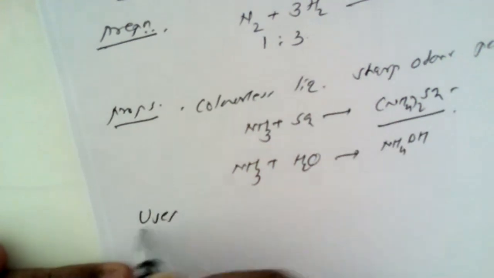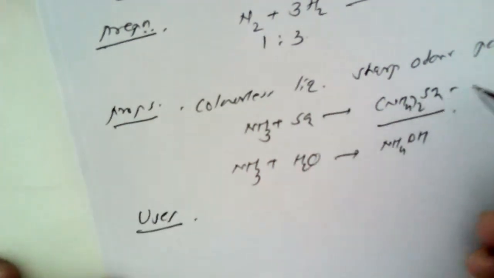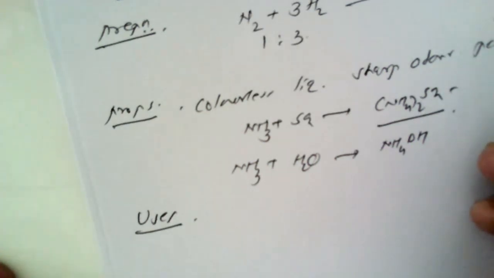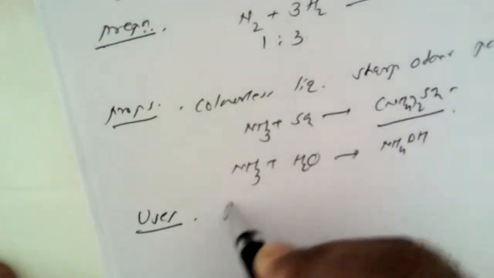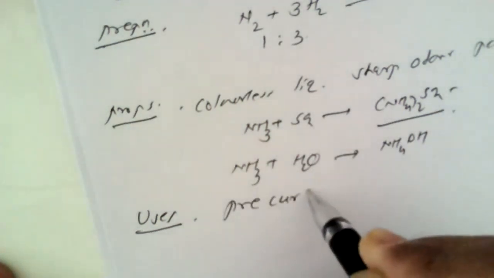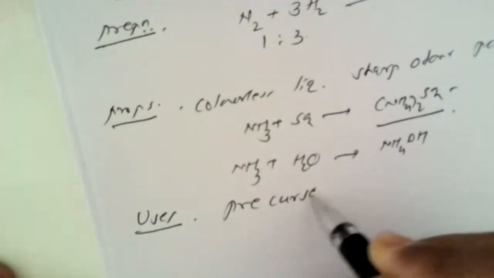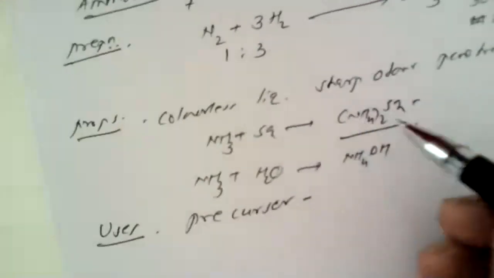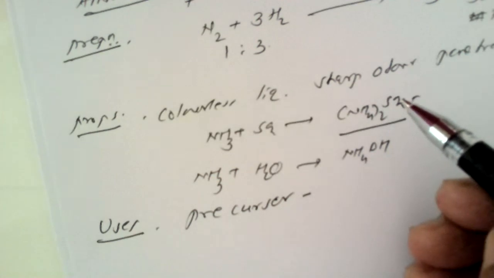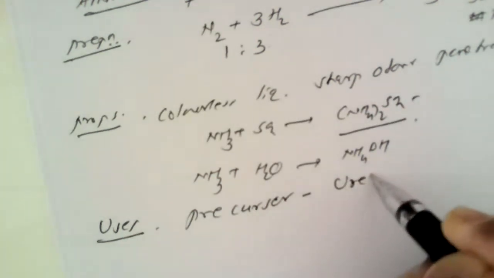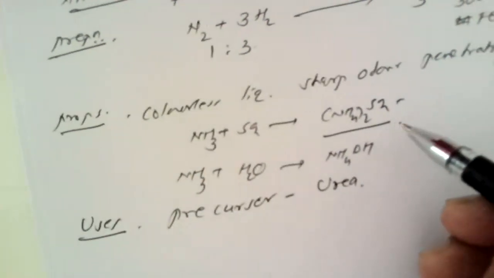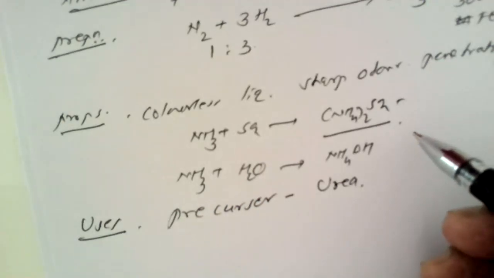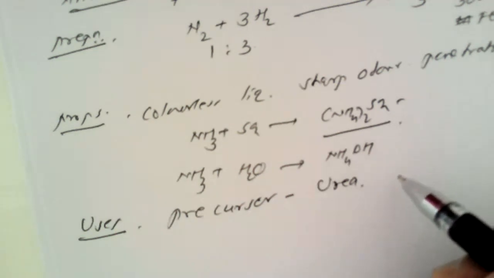Now, what are the uses? Just now I have told you that it can be used as a starting material or a precursor for the manufacture of ammonium sulfate as a fertilizer. So it is used as a precursor, that is a starting material, for various important nitrogen compounds such as urea or ammonium sulfate, amino acids, phenols, acrylonitrile, hydrocyanic acid, and soda ash.